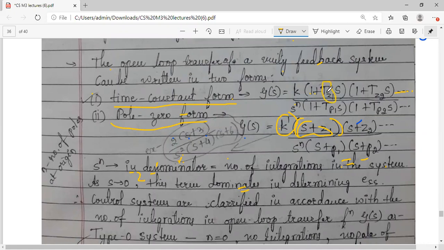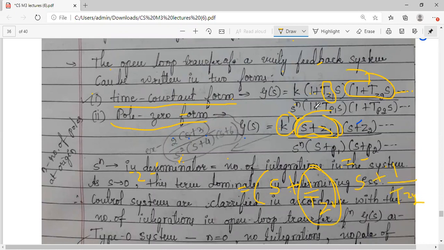In this first bracket you take this common, what will you get? If you take this tz1 common, you will get s plus 1 divided by tz1, right? It is similar to this form, s plus some value, some constant. Similarly, in the second bracket also you take tz2 common, you will be left with s plus 1 by tz2.